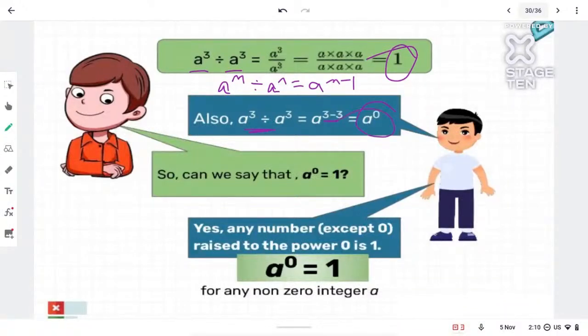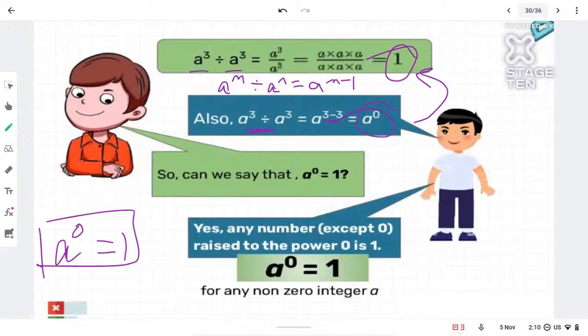But a raised to 0 is nothing but 1. Hence, anything raised to 0 is always 1. But 0 raised to 0 is undefined. You cannot find a value. So anything raised to 0 will always give you 1.